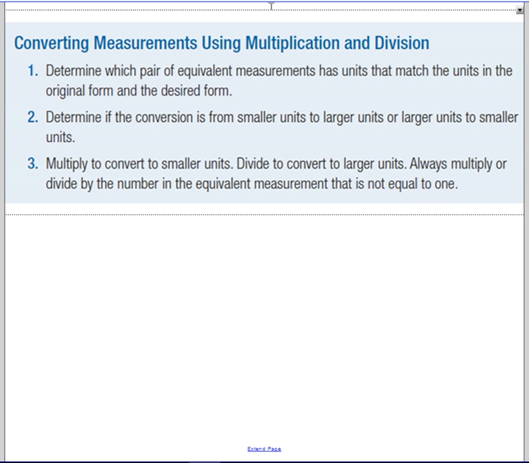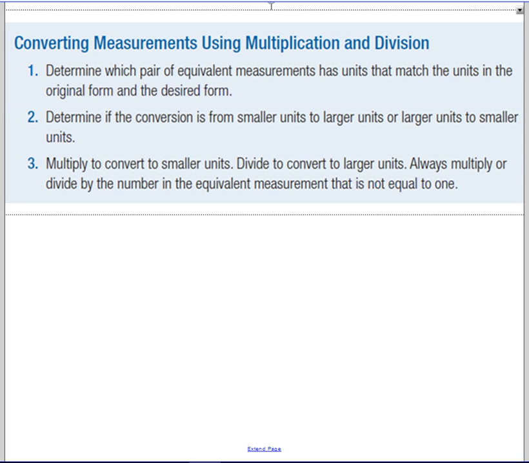When we're converting measurements from ounces to pounds, for example, or pounds to ounces, we need to either use multiplication or division to accomplish this. And so the steps are to determine which pair of equivalent measurements has units that match the units in the original form and the desired form.